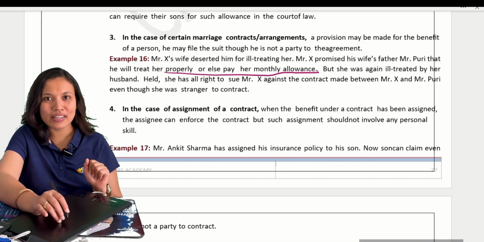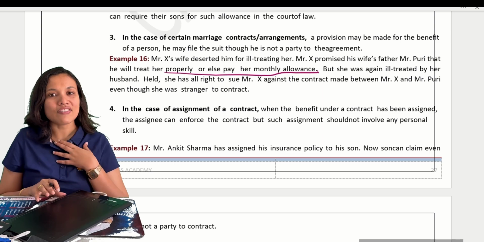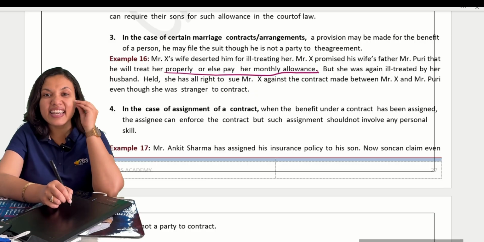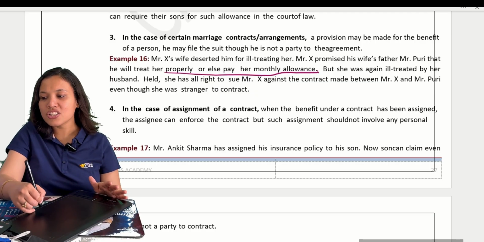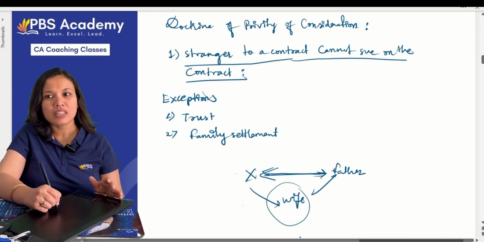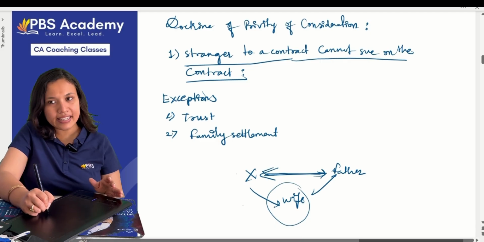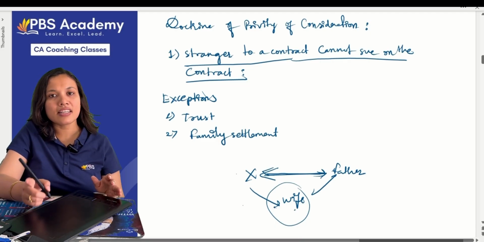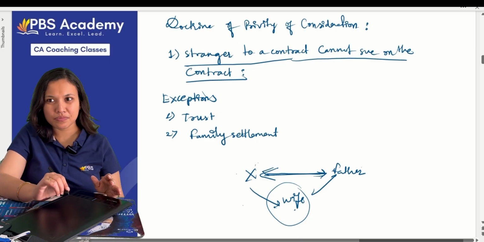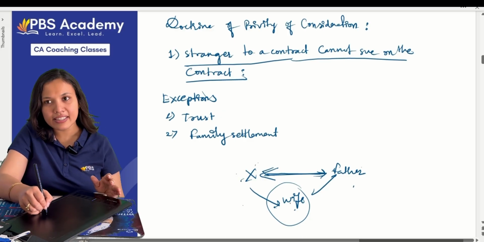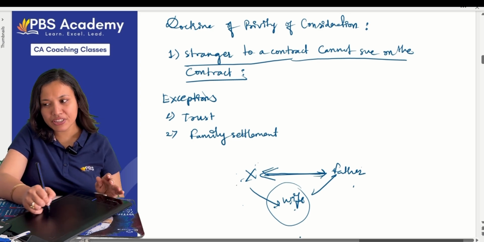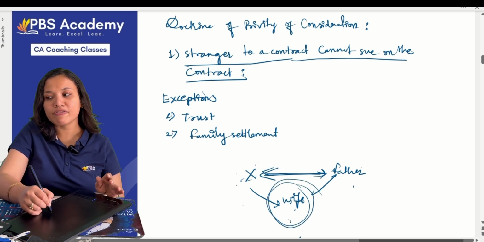I will treat my wife properly. He is making a promise to the wife's father that I will treat her properly, otherwise I will pay her the monthly allowance. But he again ill-treated her. Now, does she have the right to sue Mr. X and claim the allowance? Read the question and you will understand. If he ill-treats her, then he has to pay the monthly allowance. Between whom was the contract made? X and the father. X is promising the father that he will treat her well. If he does not treat her well, he will pay the monthly allowance. Now he mistreats the wife. Can the wife now claim the allowance?